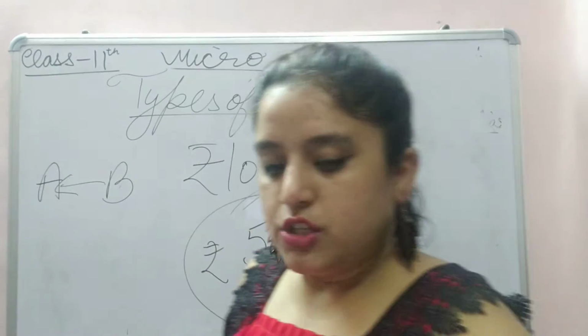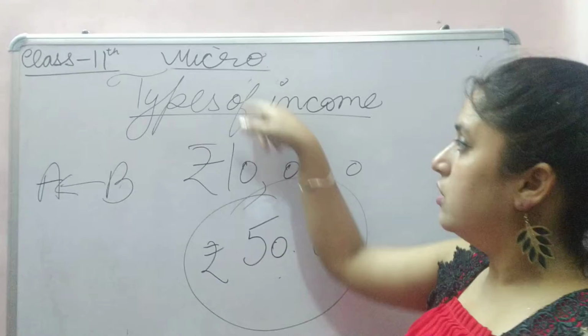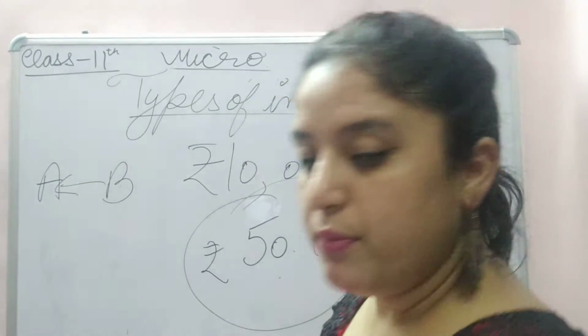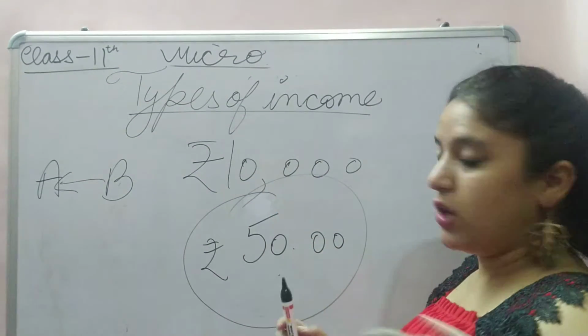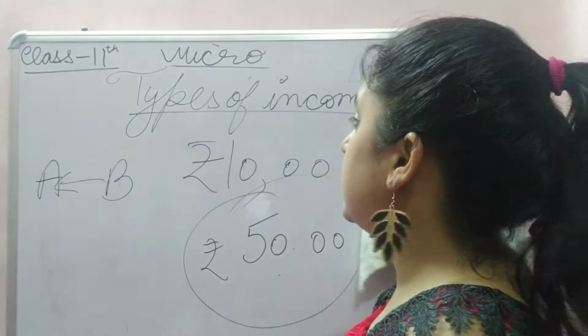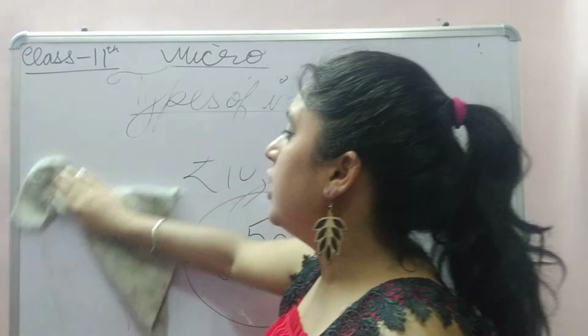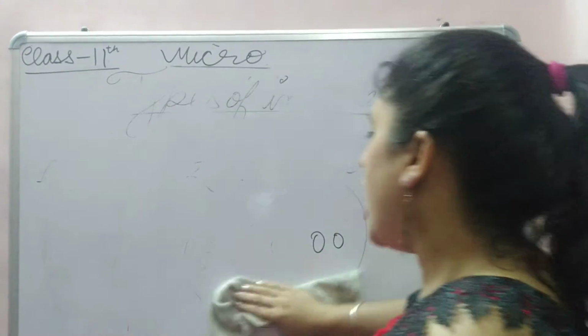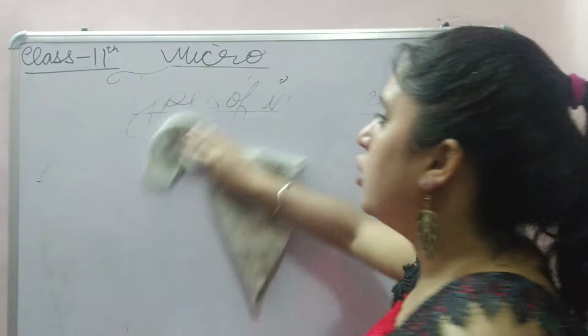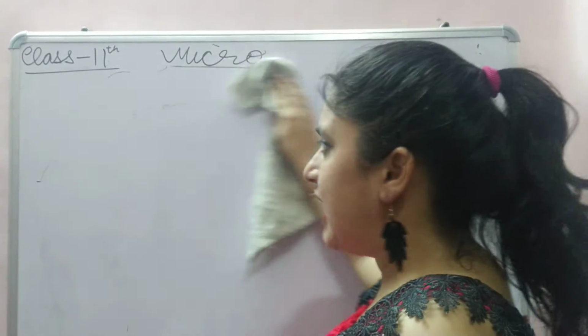So we are doing microeconomics, in which this was one of the topics, and after that there is economic activity. What are economic activities?